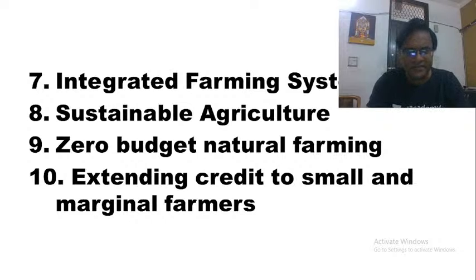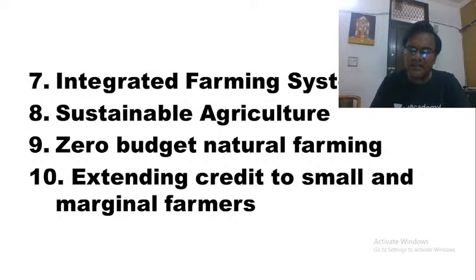This sustainable agriculture, we are talking from two different dimensions. One is sustainable agriculture from the dimension of ecological systems. You have to protect the ecological systems.